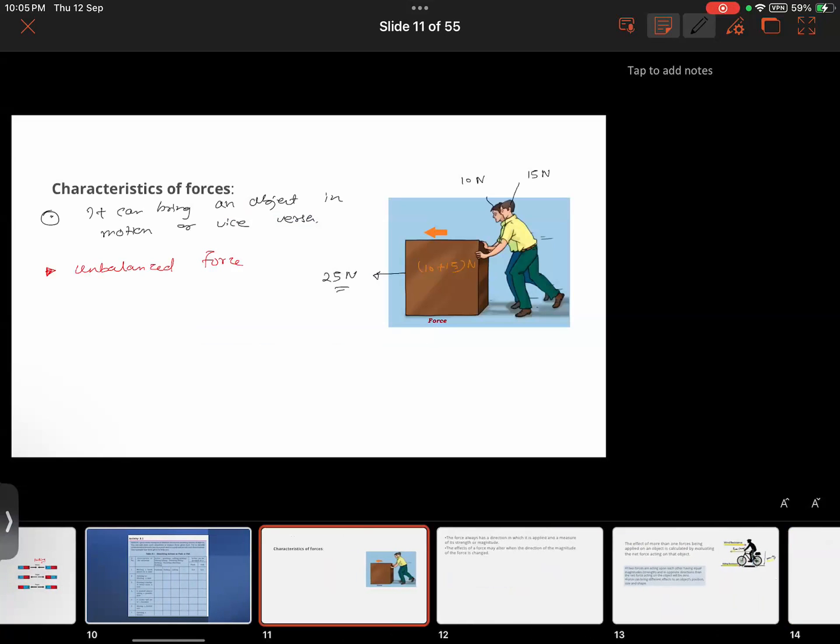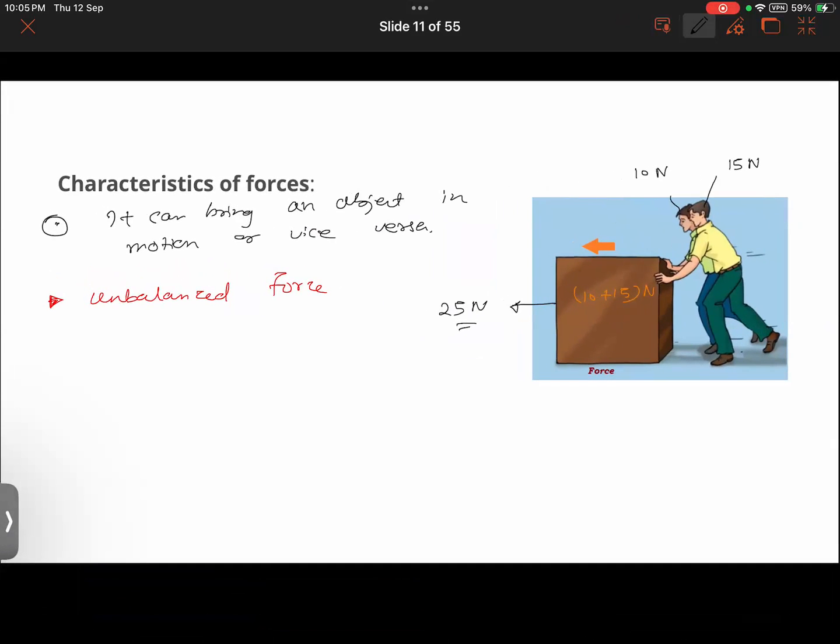But in this case, we see an unbalanced force, where two forces are applied from one side. The net force on this body will be the resultant of the sum of the two individual forces.